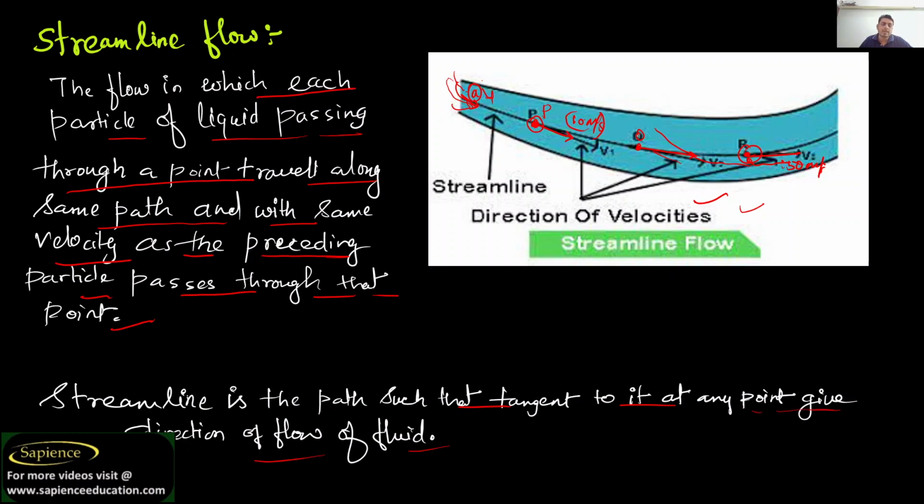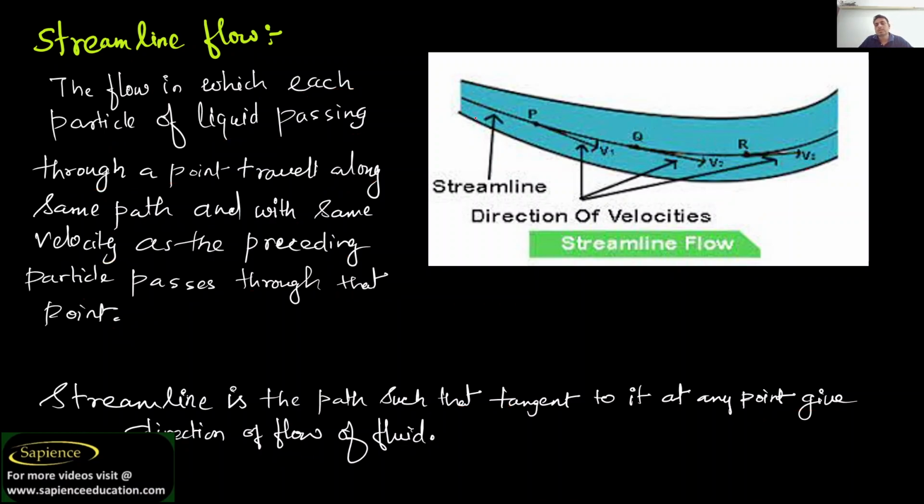So what is streamline flow? You have understood. See, this is a streamline flow where, if you take any point, the velocity at this point at every time will be the same. No matter how much speed a fluid particle had earlier, when it reaches point P, and point P has 10 meter per second velocity, then it will become 10 meter per second.